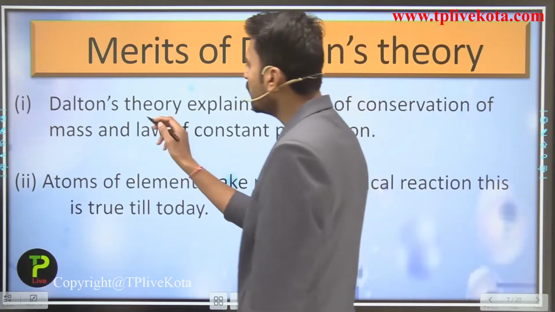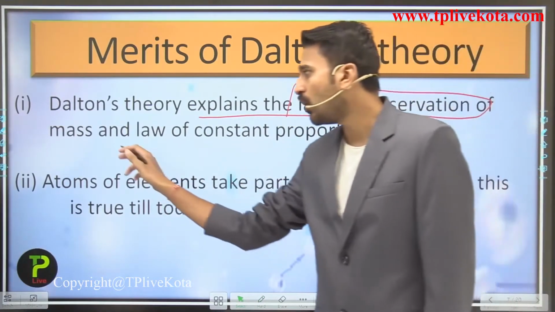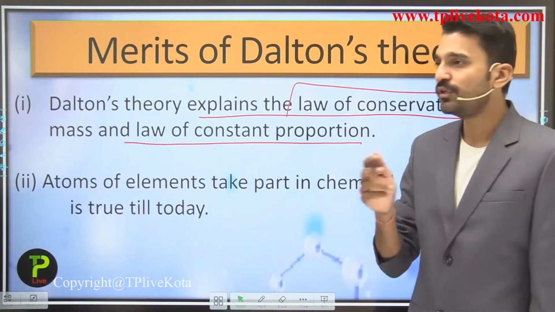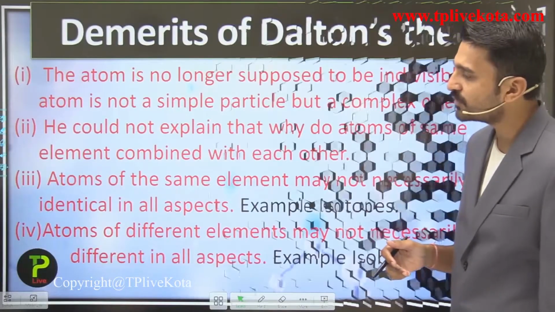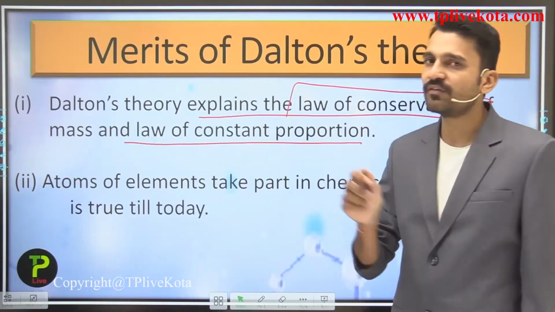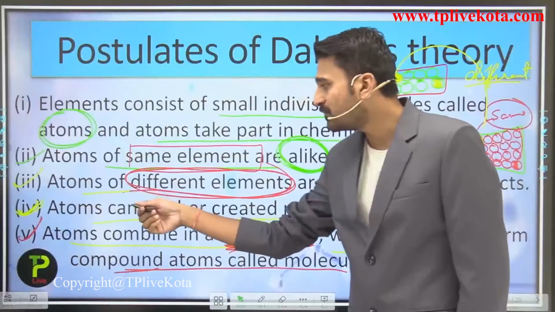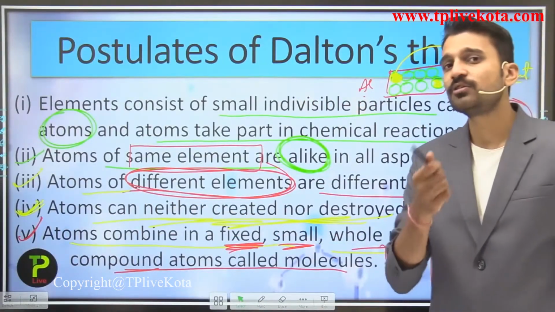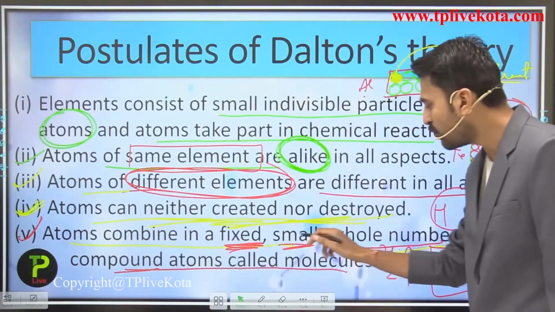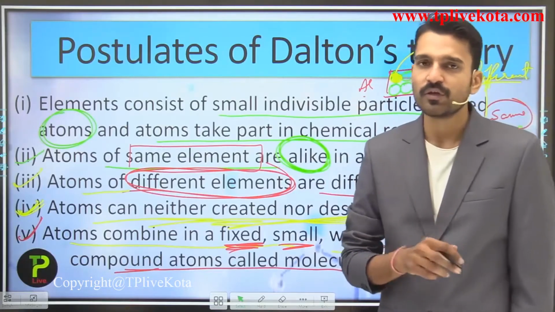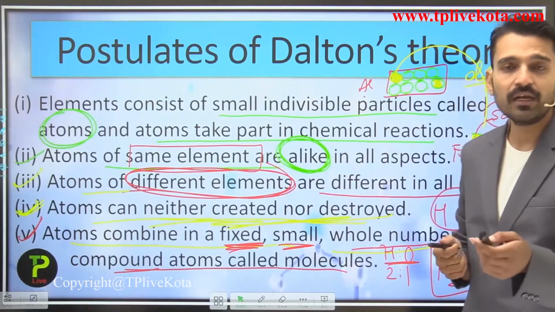Dalton's theory explains the law of conservation of mass, as I have just told you, and also the law of constant proportion. Which point explains the law of conservation of mass? This point, that atoms can neither be created nor destroyed. And which point explains the law of definite proportion? This last point, that atoms combine in a fixed small whole number ratio to form compounds. So this explains the law of definite proportion or the law of constant proportion.